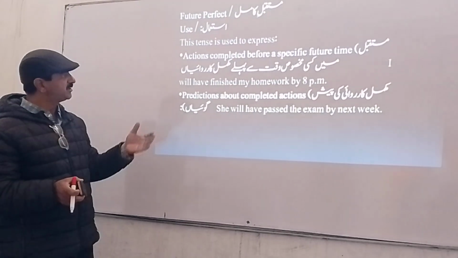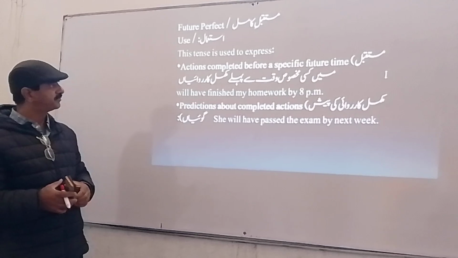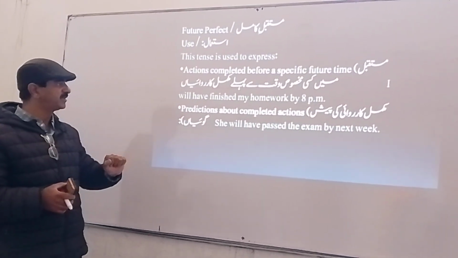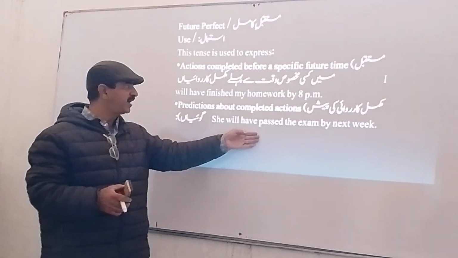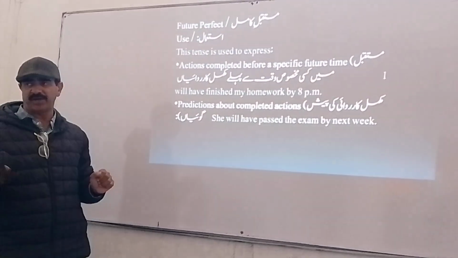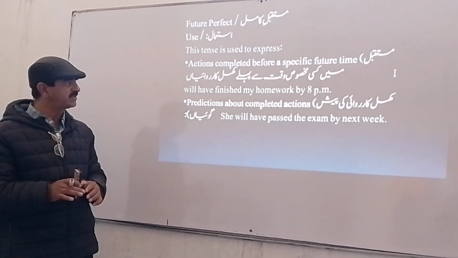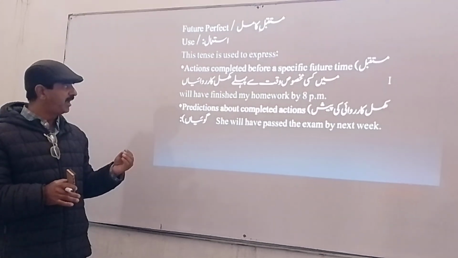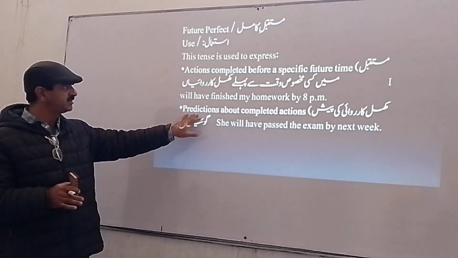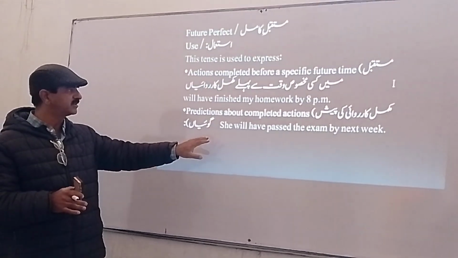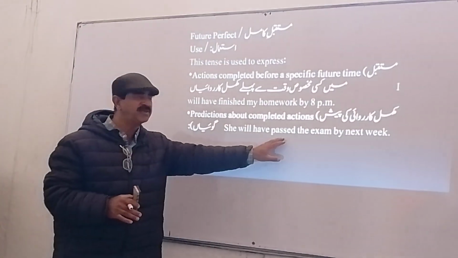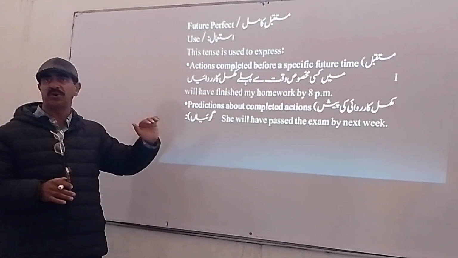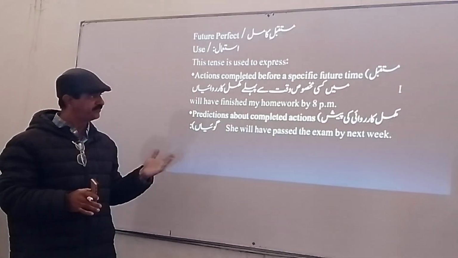Next one, prediction about completed actions. So it is also used for prediction about completed actions. For example, she will have passed the exam by next week. Hold on. She will have passed the exam by next week. Predictions about completed actions. Clear? Passing the exam is a completed action, and that is predicted beforehand. That is told before. Clear? Next one.